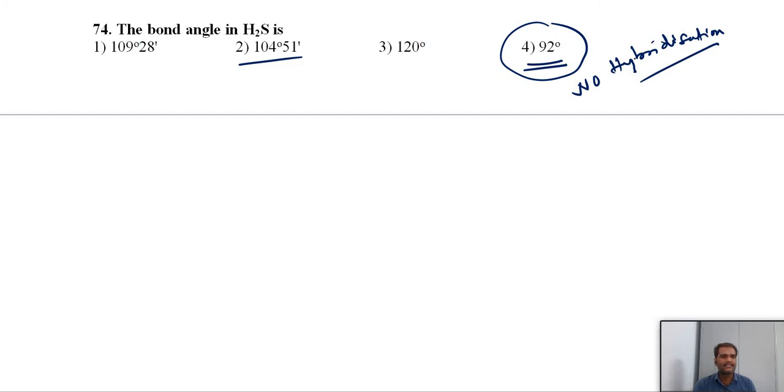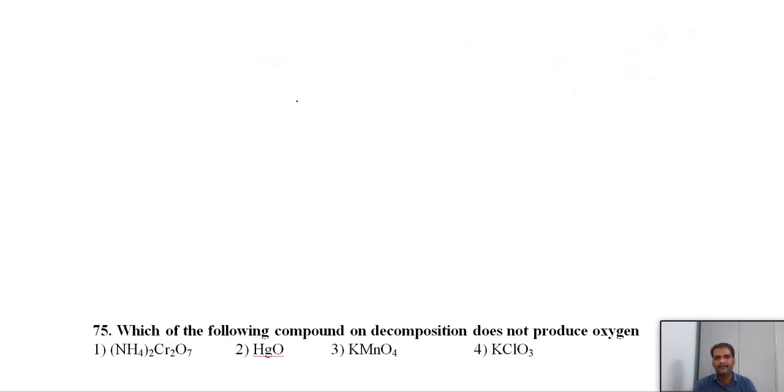Only the 3 p valence orbitals, which are mutually perpendicular, are involved in bond formation, so the angle is almost 90 degrees. Due to some repulsions, you may get more than 90, like 91, 92 or 93 in the case of sulfur, selenium and tellurium.